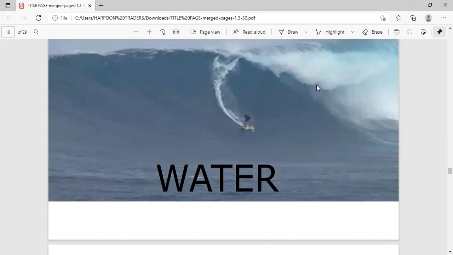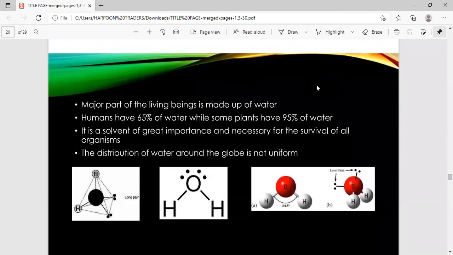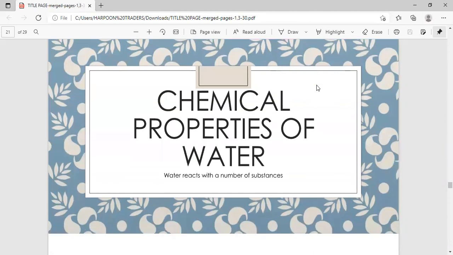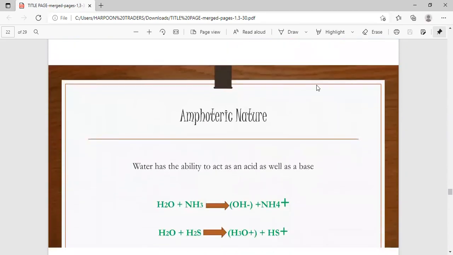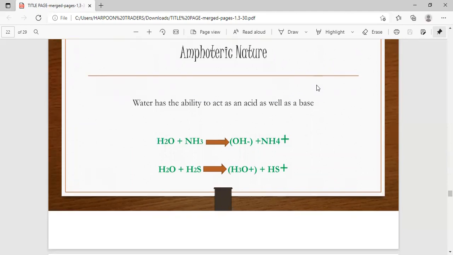Now we are discussing a new topic, water. As you know, the formula of water is H2O. Chemical properties of water. Water reacts with more electropositive metals like the alkali metals sodium, potassium, and calcium. They produce sodium hydroxide, potassium hydroxide, and calcium hydroxide.